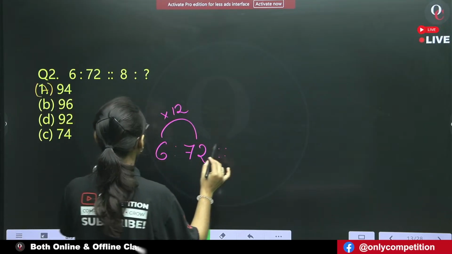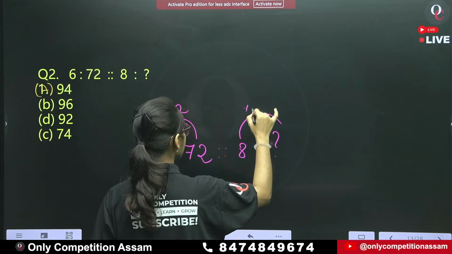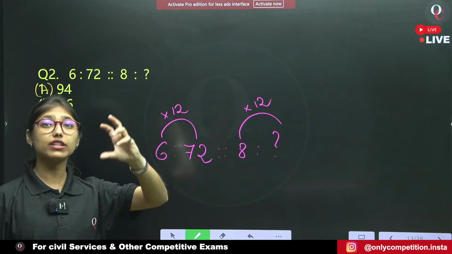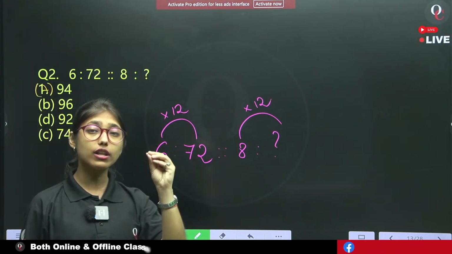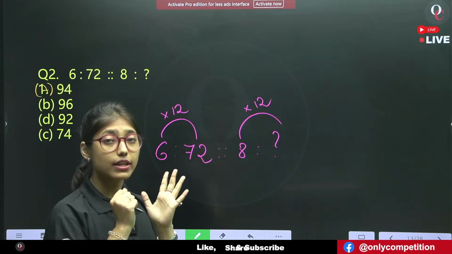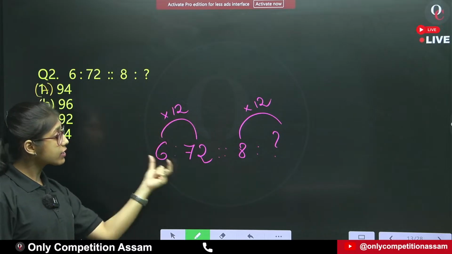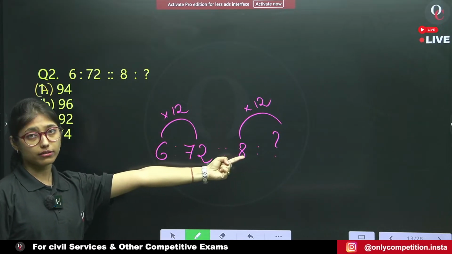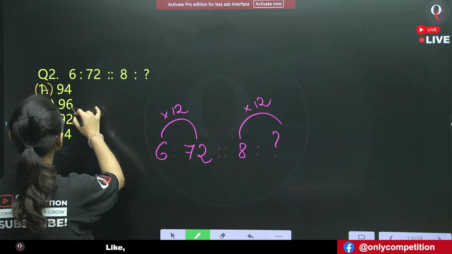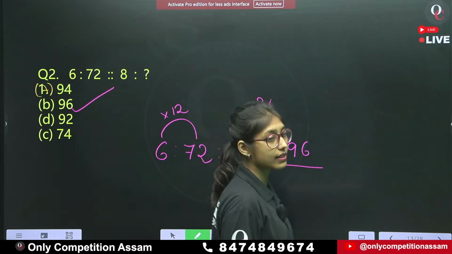6 into 12 is 72. Fine. Now we are given that 8 is related to question mark. Therefore, 8 into 12 is how much? The same pattern we will use in analogy. Analogy is all about the relation established in the first two terms. Now here we can observe that 6 into 12 is always 72. This pattern we can use in the third term, that is 8. 8 into 12 is 96. Option B. Understood?